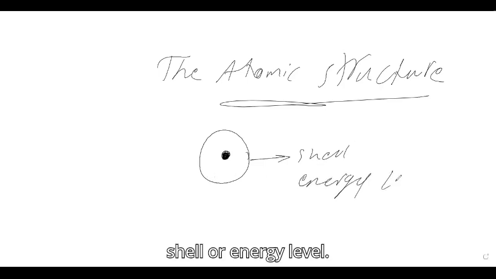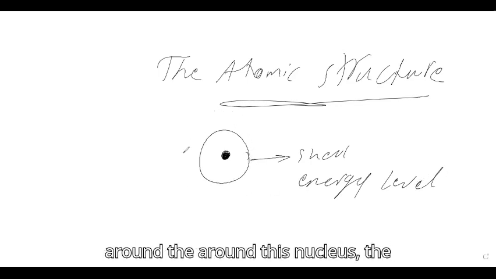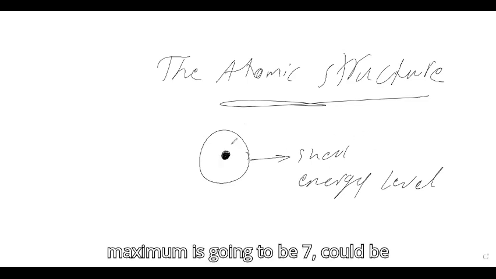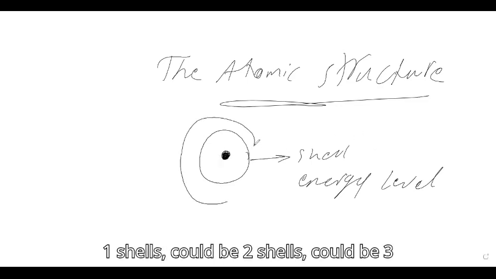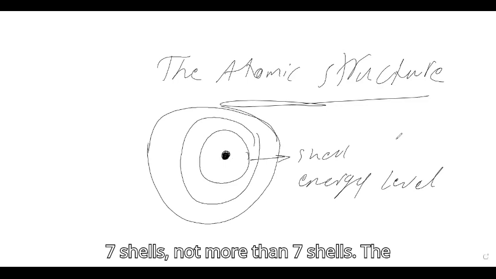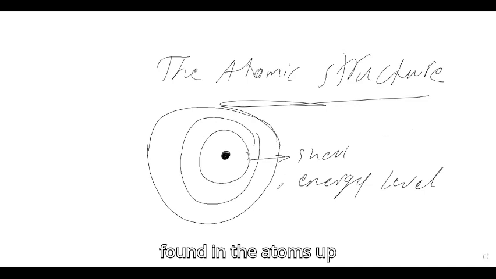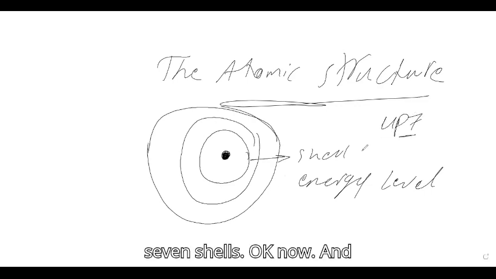The maximum number of shells around this nucleus is seven. There could be one shell, two shells, three shells, like this, but not more than seven shells. The maximum number of shells found in atoms is up to seven.